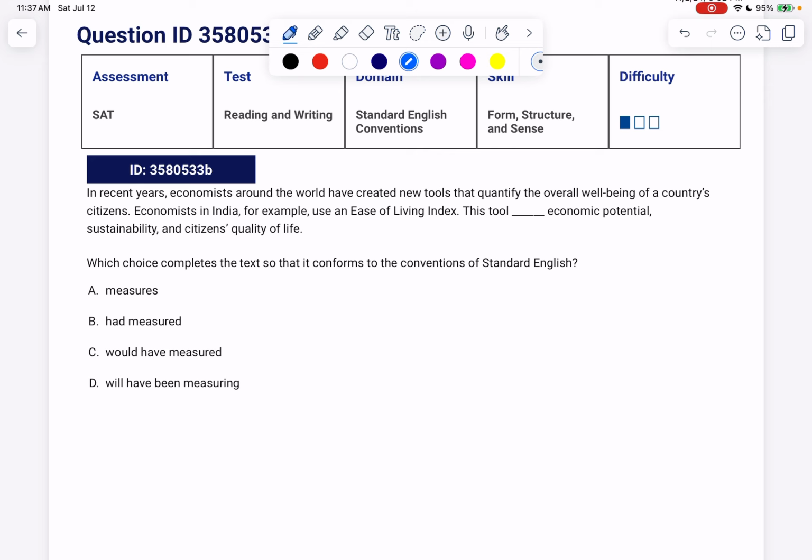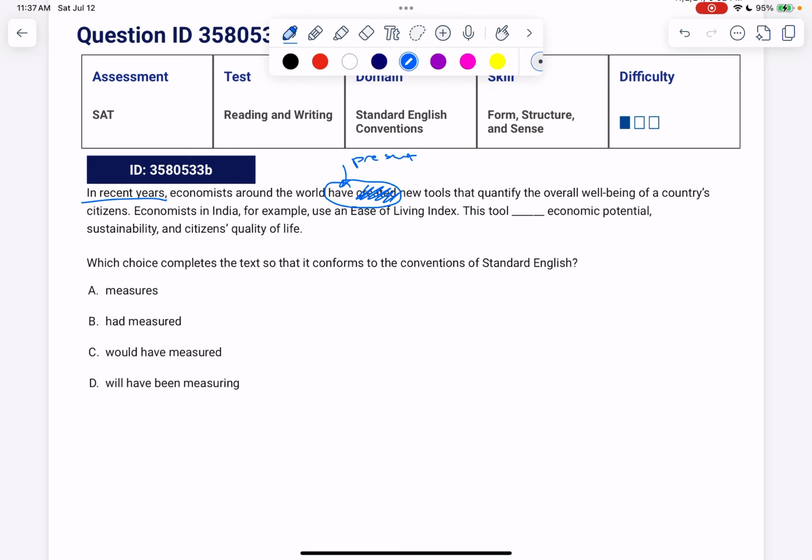So here we have recent years, that's like nowish. Economists around the world have created, remember this is a double word verb, we're going to ignore this one when it comes to tense and say have. If they have a dog, they have it right now, so this is present perfect. It started in the past and still going on now.